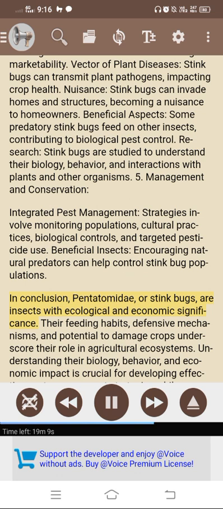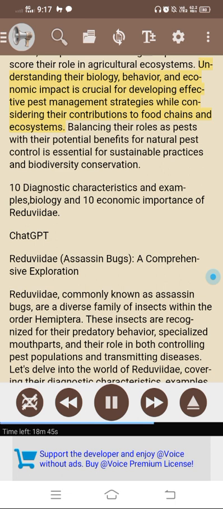In conclusion, Pentatomidae, or stink bugs, are insects with ecological and economic significance. Their feeding habits, defensive mechanisms, and potential to damage crops underscore their role in agricultural ecosystems. Understanding their biology, behavior, and economic impact is crucial for developing effective pest management strategies while considering their contributions to food chains and ecosystems. Balancing their roles as pests with their potential benefits for natural pest control is essential for sustainable practices and biodiversity conservation.